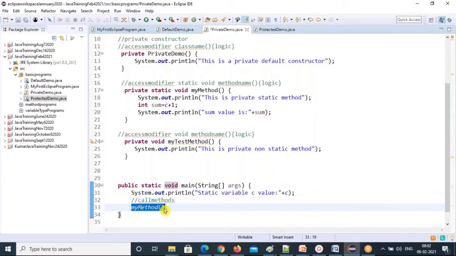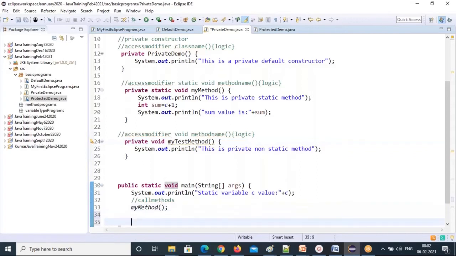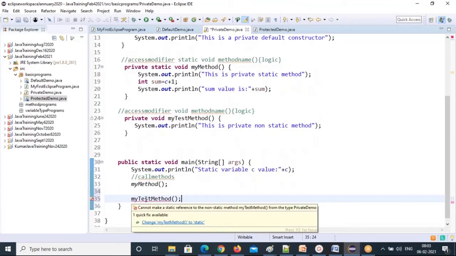My method name I called here, that is a static method you can call. Why can't I call this non-static method? Both are different categories, right? Main is a static method, but you are calling a non-static method. See that it will throw an error: you cannot make a static reference to the non-static method my test method from type private demo class. Non-static stuff you cannot call directly in the main method.